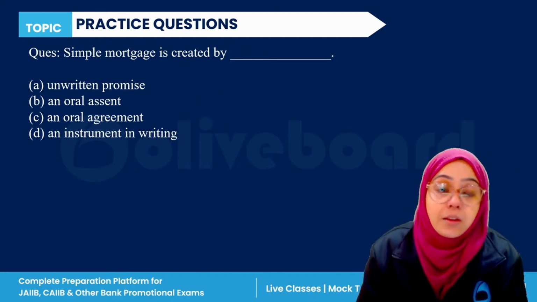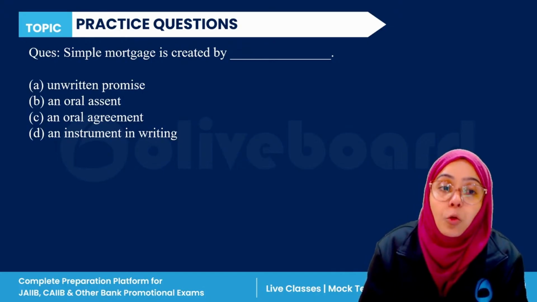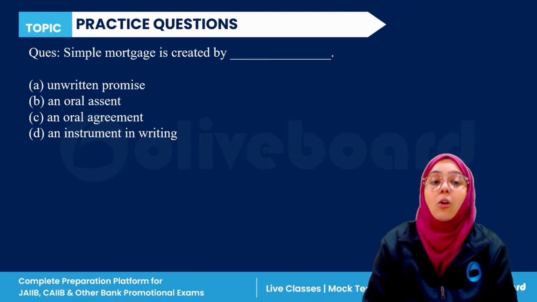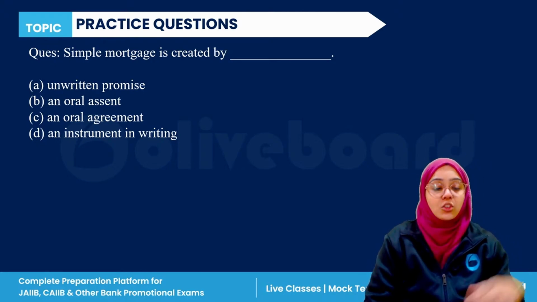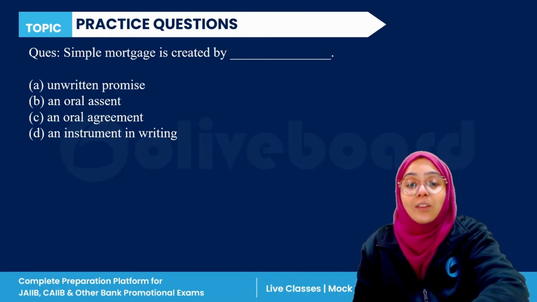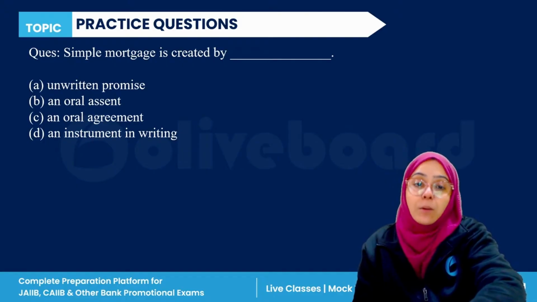Simple mortgage is created by: unwritten promise, oral assent, oral agreement, or an instrument in writing. Simple mortgage is created by which? So mortgage is related to what? Mortgage is related to immovable property, right?